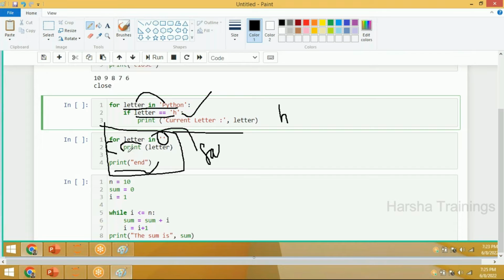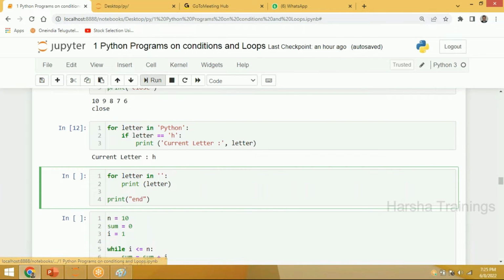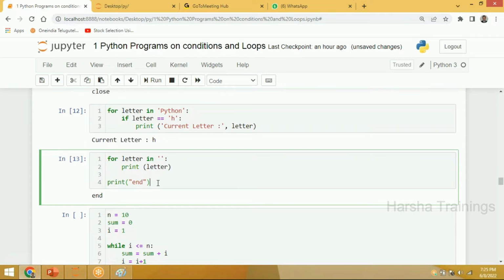It will not enter into this print statement. Look at here. It will not enter into this print statement. It simply prints end. Okay, na? Okay, sir. I thought that the for letter in any single quotes. No. Actually speaking, this print statement will never execute. Okay, please.